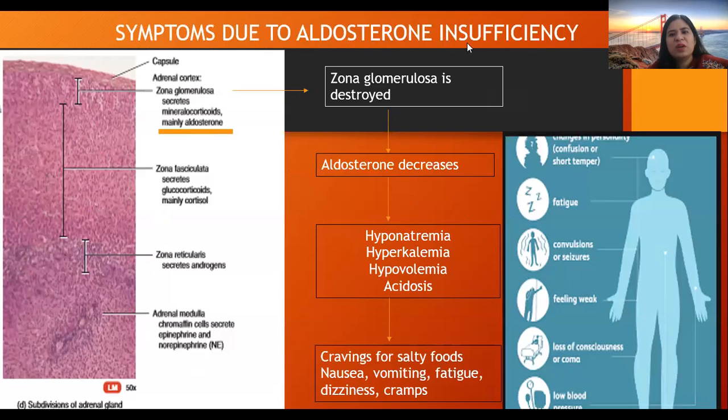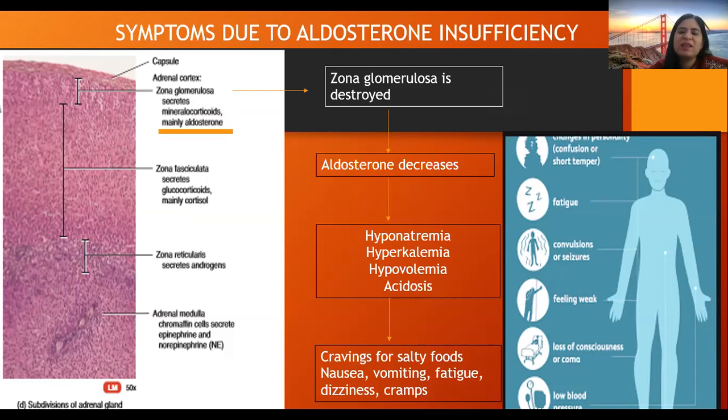symptoms due to aldosterone insufficiency. Now, what kind of symptoms will occur due to aldosterone insufficiency? If the zona glomerulosa layer is damaged, which secretes the mineralocorticoids, mainly aldosterone, it will lead to decreased aldosterone. If zona glomerulosa is destroyed, the aldosterone decreases. So, what is the function of aldosterone? Is to maintain sodium and water balance in the body, sodium and potassium balance and water balance, as well as